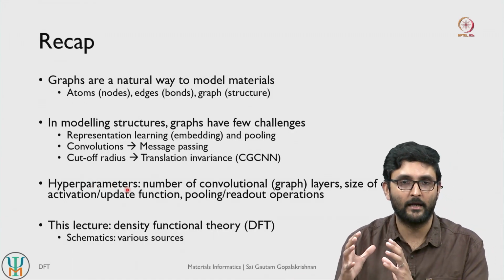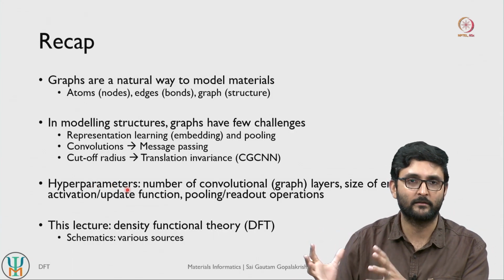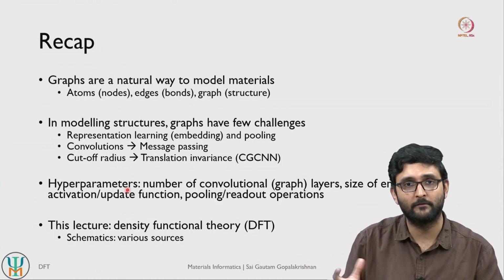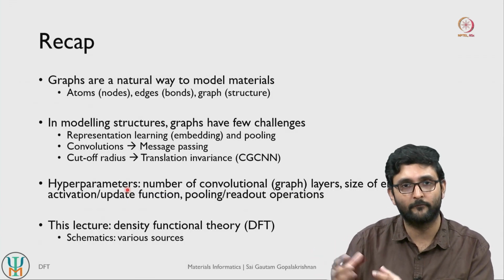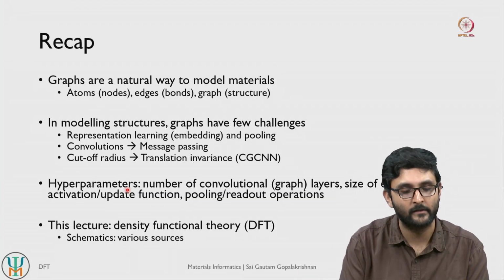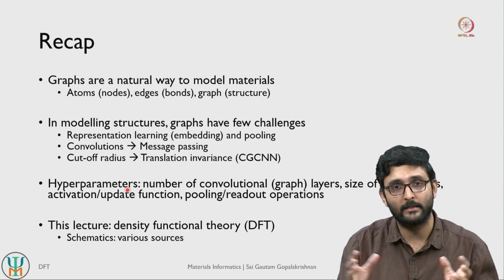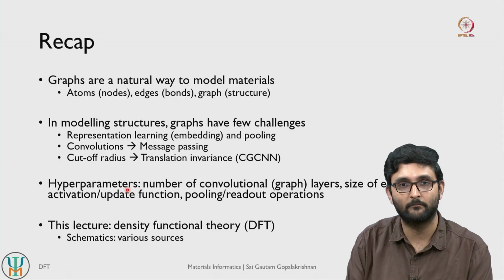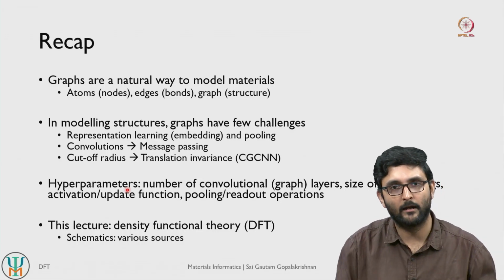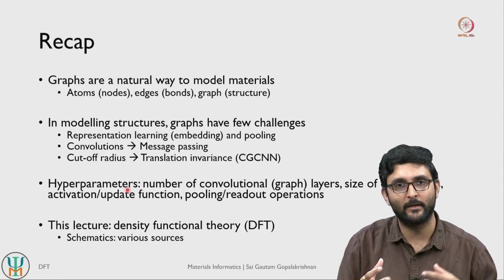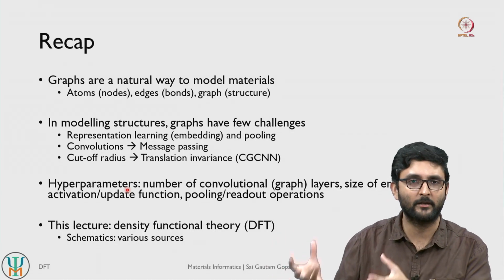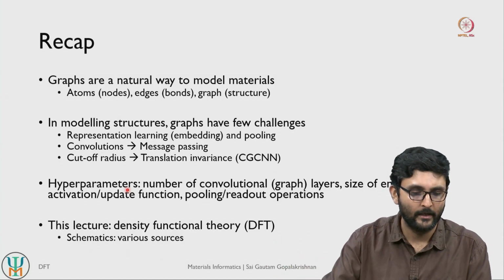So graph networks represent the end of the first one-third of the course, or the first module of the course, but we will revisit graph networks in the final module, more towards the advanced topics. But for now, in the second module of the course, we look at physics based modeling of materials, or how do we calculate or estimate properties of different materials using principles that come from fundamental physics, from the basics of it.